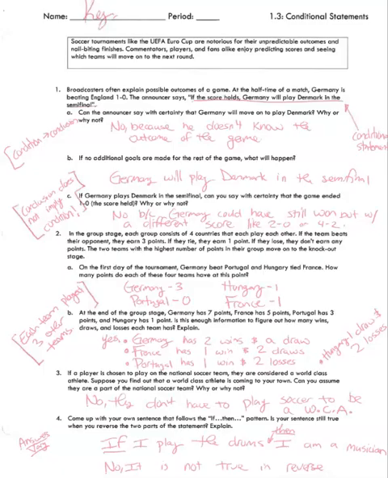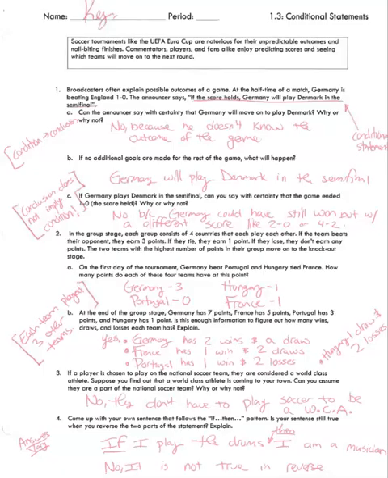Germany, the way that you can get your 7 points with the possibility of 3 points, 1 point, and 0 points would be 2 wins and 1 draw. So that would be 2 3s and 1 1. France had 1 win, which was a 3, and 2 draws. 3 and 2 come together to get the 5. Portugal had 1 win, that's a 3, and 2 losses, 0 and 0. So it's those 3 games, and it totaled out to 3. And Hungary had 1 draw and 2 losses. And we were able to figure that out using the information above about if they win, then they get this number of points. Once again, another if-then statement.